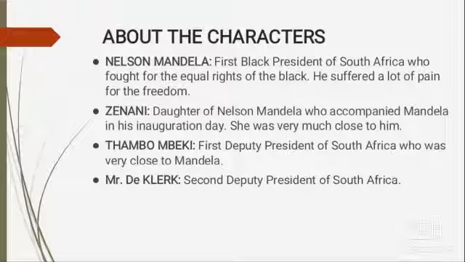The second character is Zenani, the daughter of Nelson Mandela, who accompanied Mandela on his inauguration day. She was very close to him. The next character is Thabo Mbeki. He was the first deputy president of South Africa, who was very close to Mandela. And the next character is Mr. de Klerk, second deputy president of South Africa.